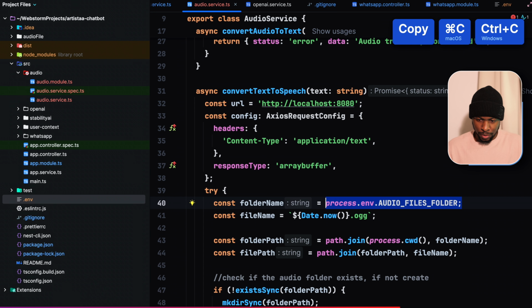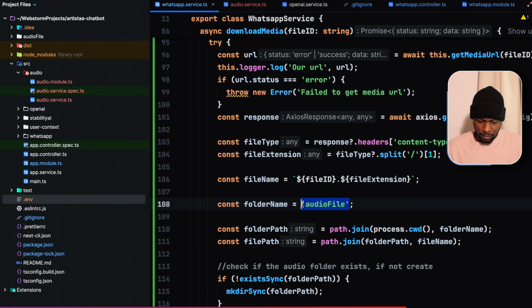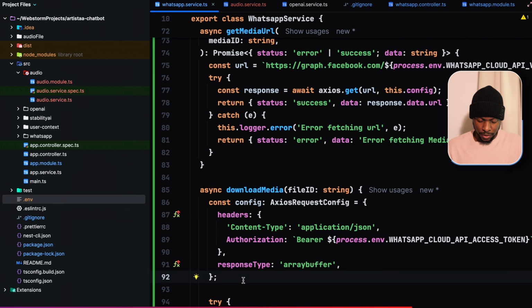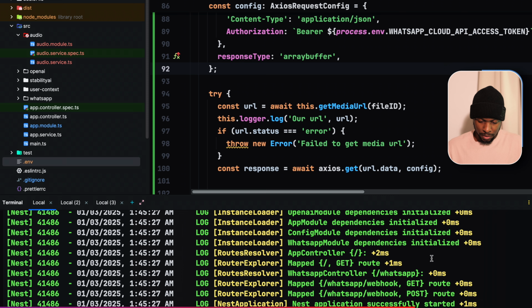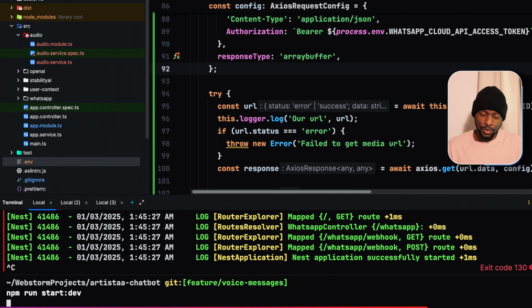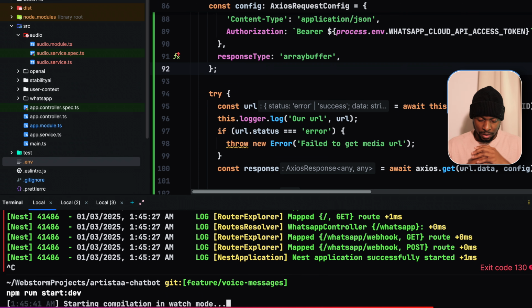Also go to the WhatsApp service. Change it here. And for the change to take effect, let us restart our application. npm run start:dev, because Nest.js is not going to automatically pick the changes that were done in our environment file. So we have to manually restart it.